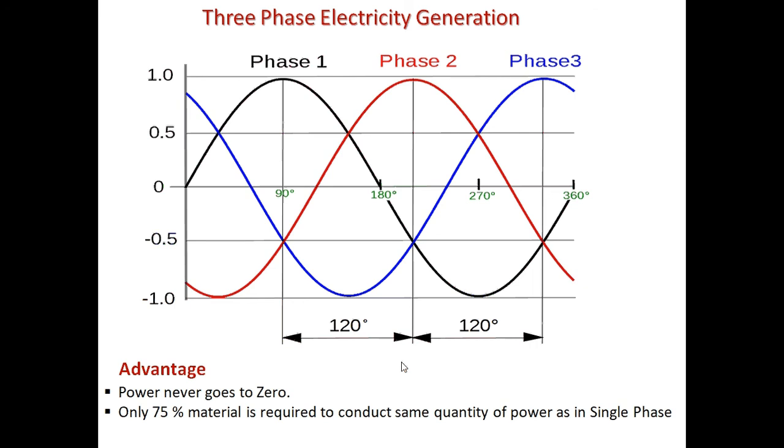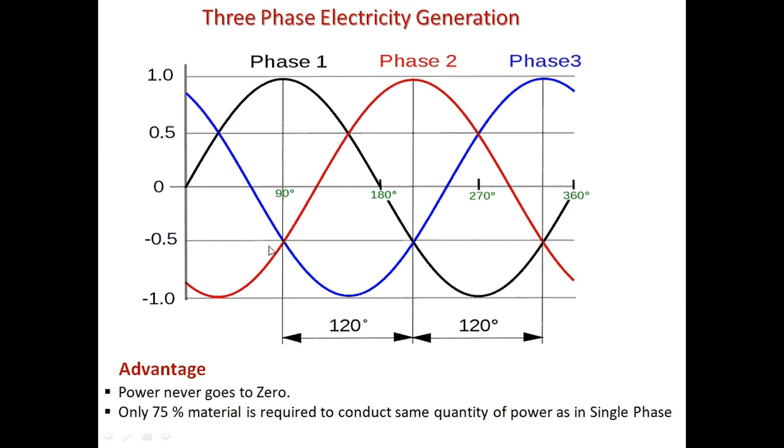See, if I consider only a single phase, let's say this black phase, it starts from zero. After 180 degrees, it again comes back to zero. So in this case, the current will come to zero at a certain point. But if I consider all three phases together, and take the summation of these waveforms, you will see that at any point, it will never go to zero. You can just look into this. Take any point in this waveform.